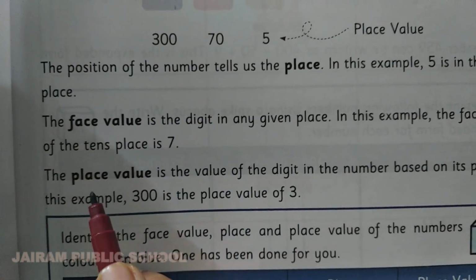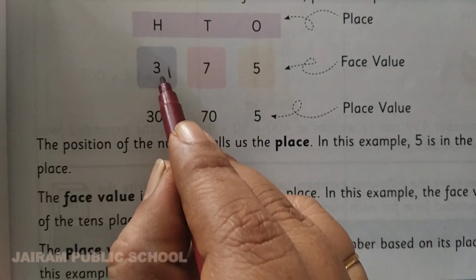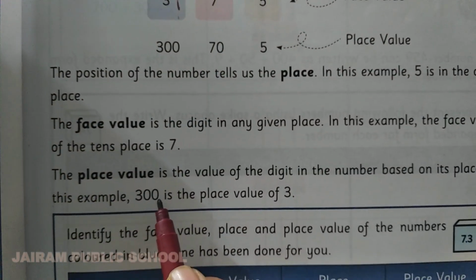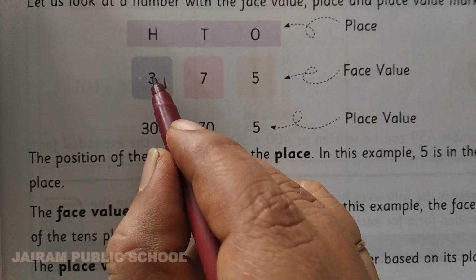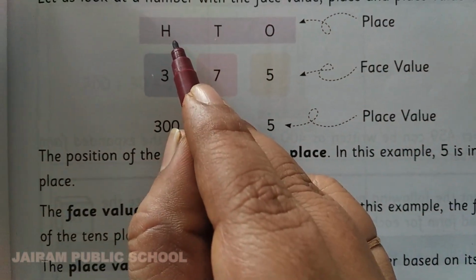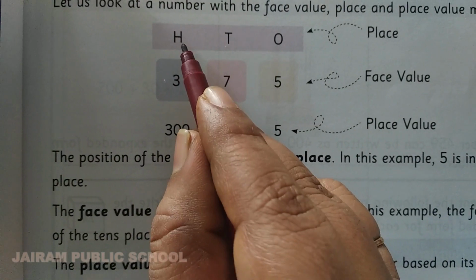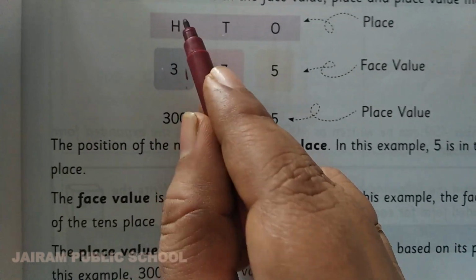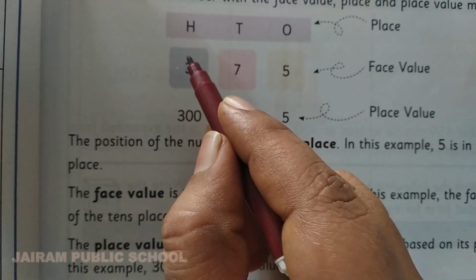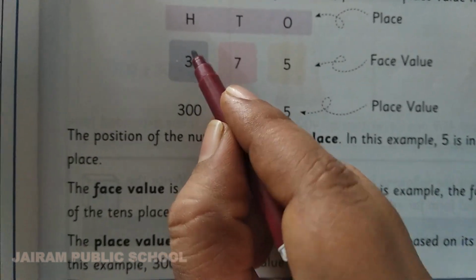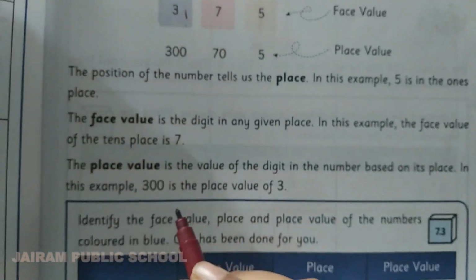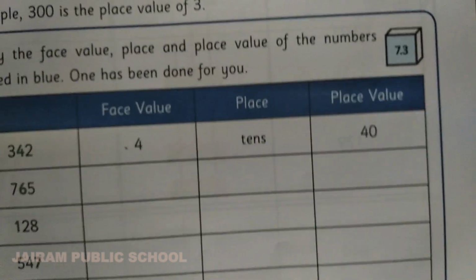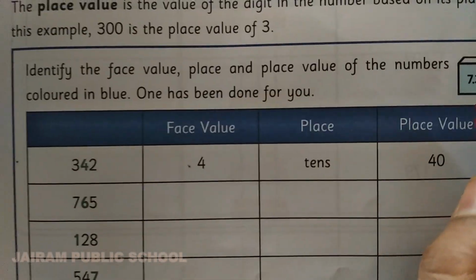See here. The place value of the number 3 means 300. The number 3 is in the 100 place, so you want to write 300. So you want to write the place and also the value of that number. So 300. Okay, Kanna.